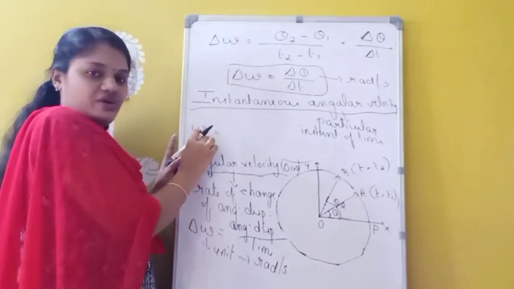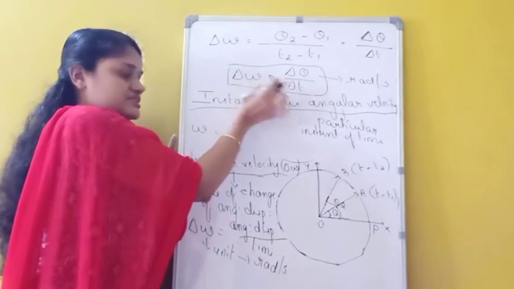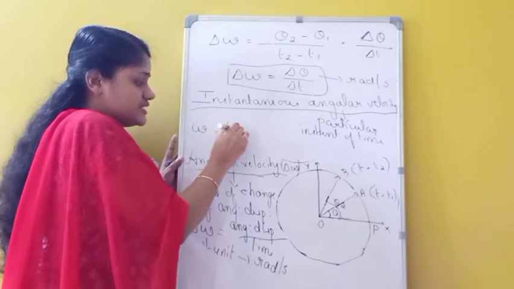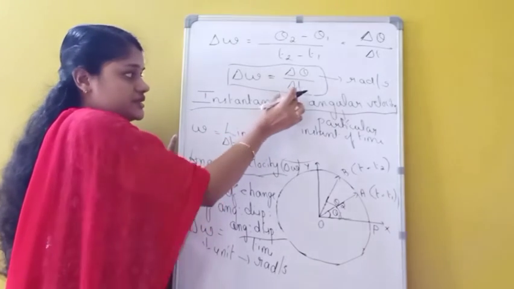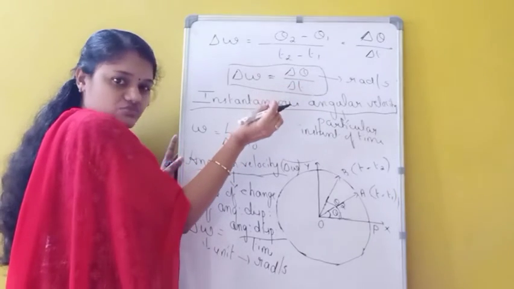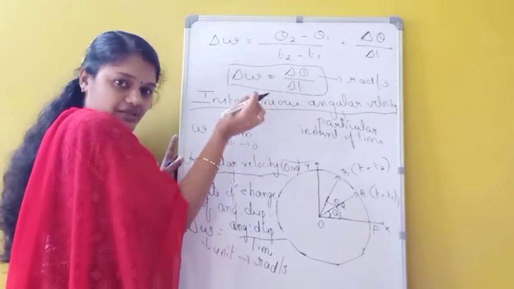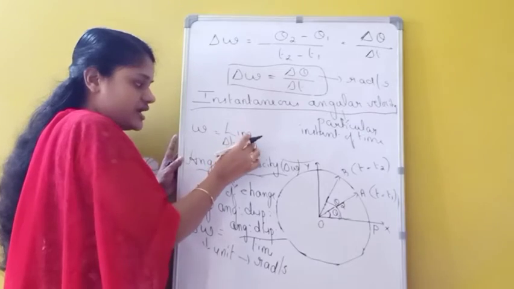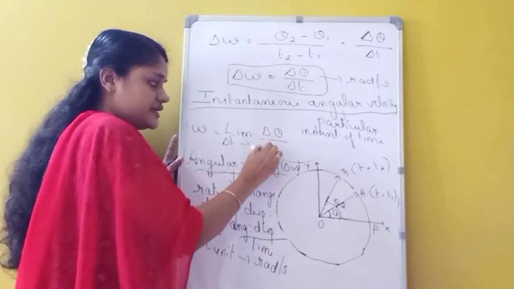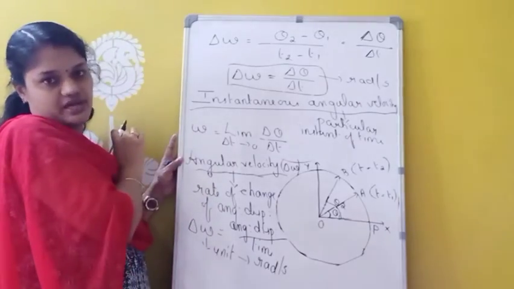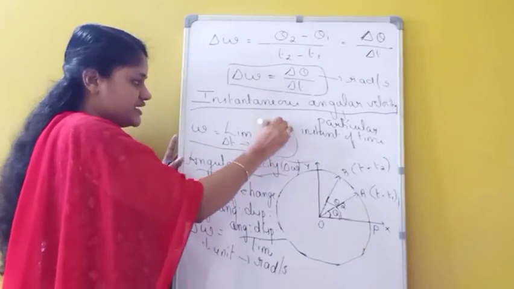Then how will you find this omega? We take the limit of this, that is limit delta t tends to 0. That means when this time interval becomes very small and reaches 0, approaching a particular time, at that time delta theta by delta t will be equal to this omega.